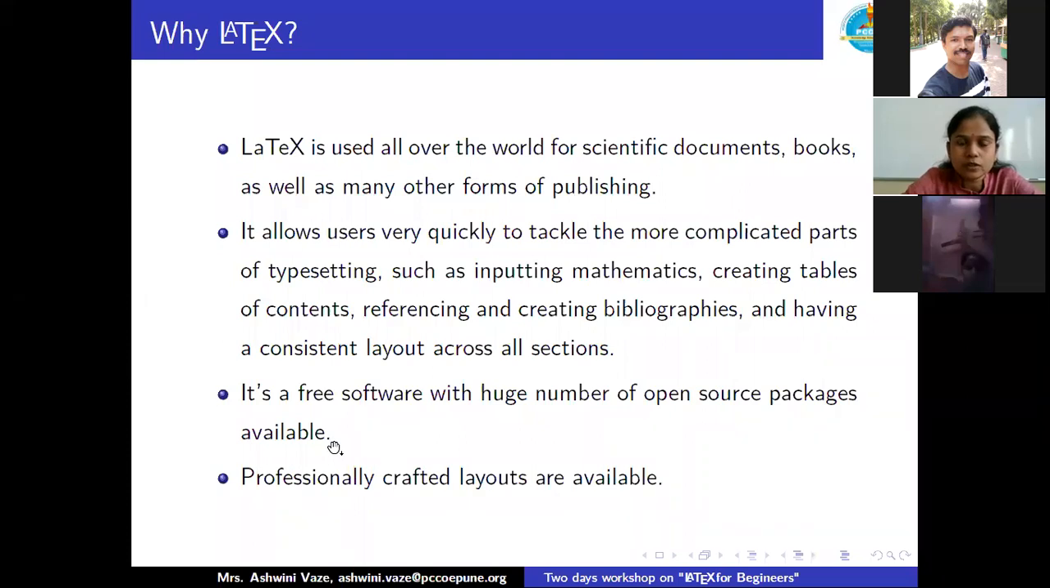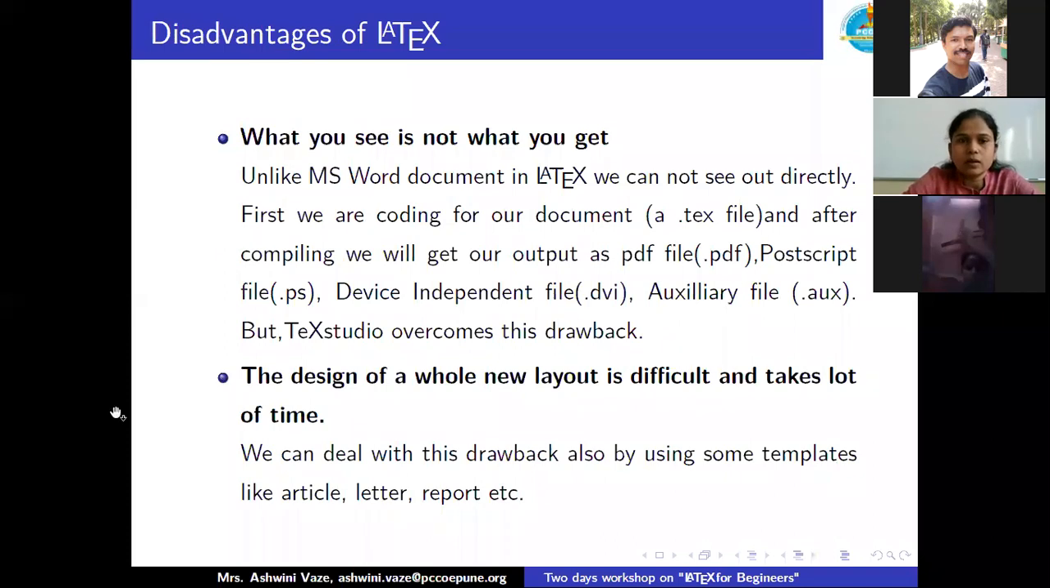Yes, we'll continue further. So I was talking about why we should use LaTeX. Now, one question always asked about LaTeX is that there are disadvantages also. So what are these disadvantages, we'll discuss over here. Generally in Microsoft Word, what you see is what you get, but that will not happen in LaTeX. What you see is not what you get. Unlike an MS Word document, in LaTeX we cannot see directly what the output is.